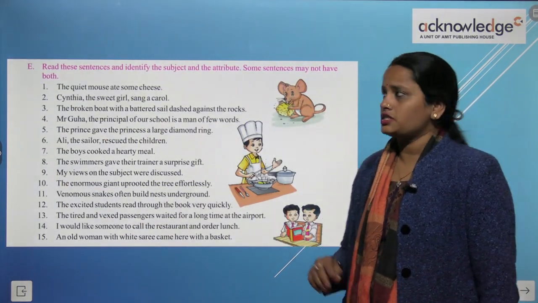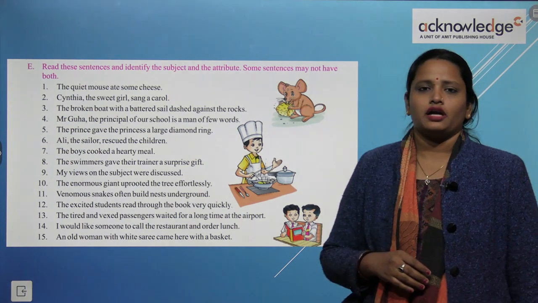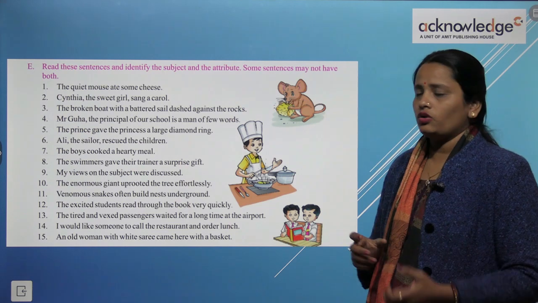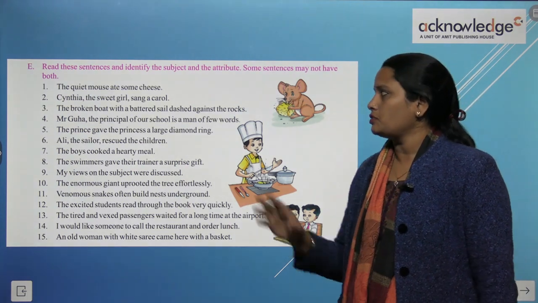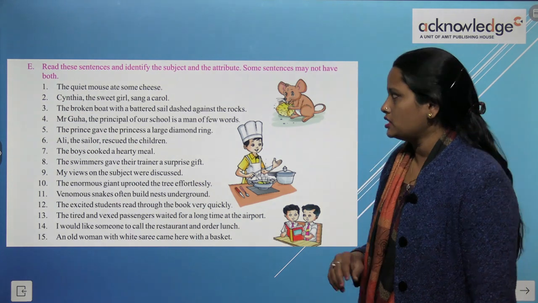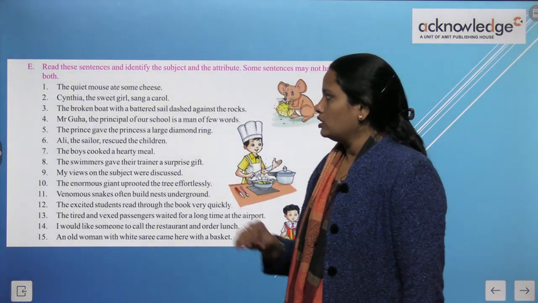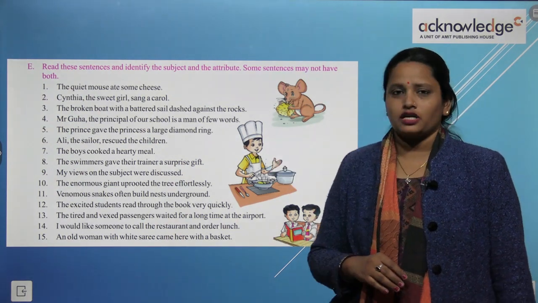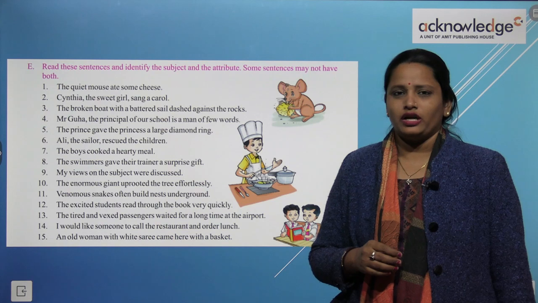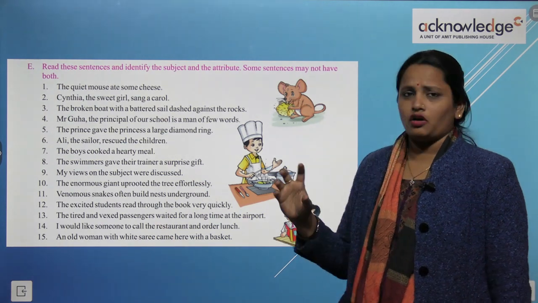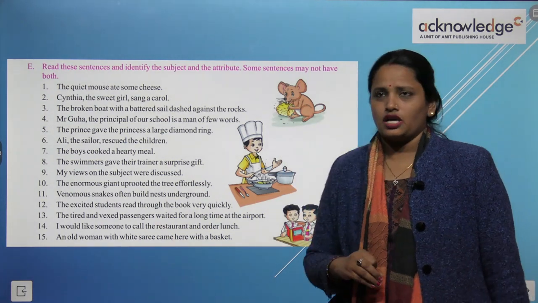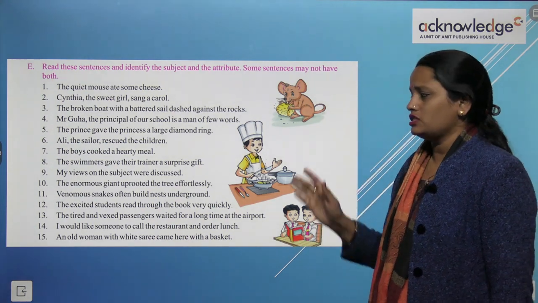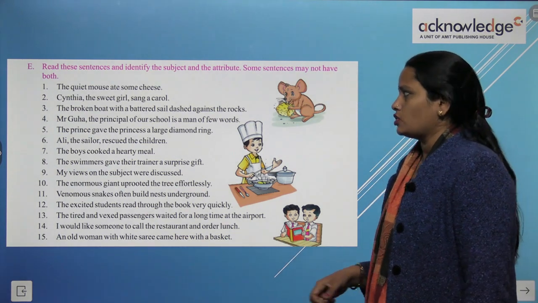Now read the sentences and identify the subject and the attribute. So sentence को पढ़ना है, इनमें जो subject है उन्हें we have to find it out and their attributes. Some sentences may have both. तो कुछ sentence हैं जिसमें दोनों ही चीजें होंगी. The quiet mouse ate some cheese. अब आपको subject पता चल जाएगा इसमें कि mouse है. The quiet mouse is the subject and you have to find out the attribute. The attribute that is being used here. So similarly, you have to find out the answer of all the questions given here, and it's your homework.